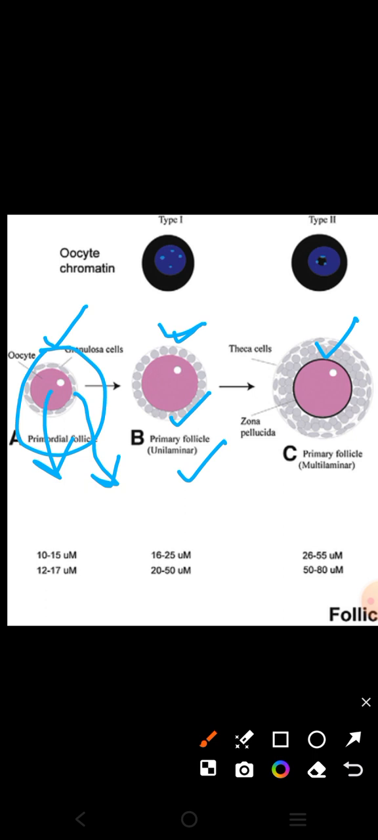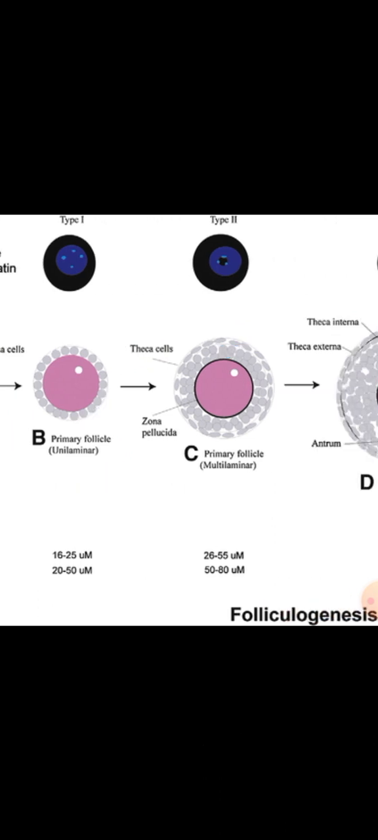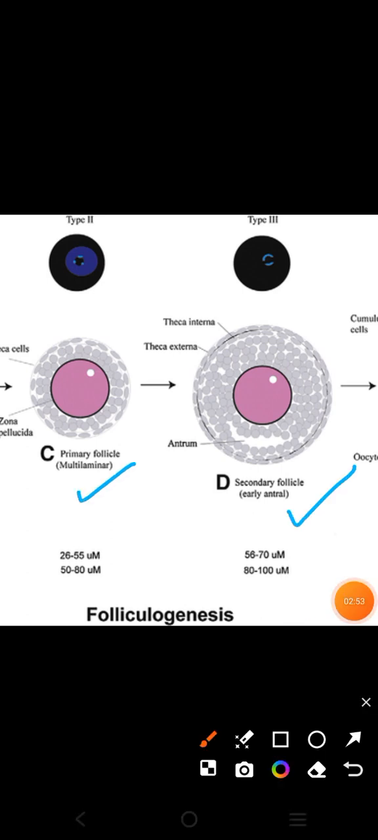How has it become multilaminar? A layer of theca cells has also come around the granulosa cells. Now this is again the primary follicle. After that, when FSH comes, it converts the primary follicle into the secondary follicle, and the secondary follicle now contains a fluid filled cavity here. And this was again the primary oocyte. These are the granulosa cells, but here a fluid filled cavity is formed. It is the early antral stage.